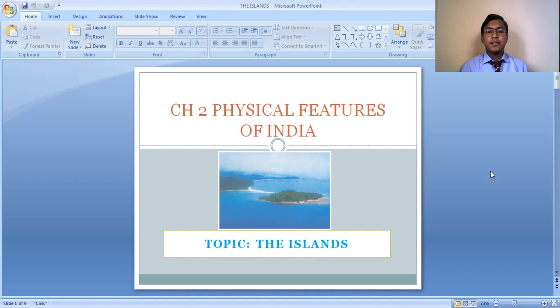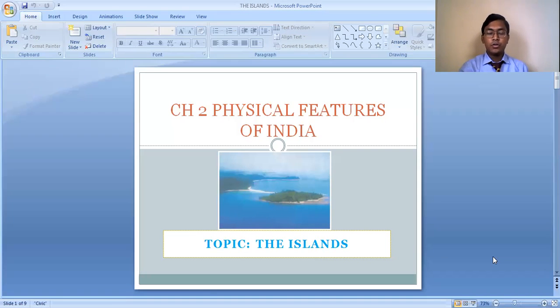So as we are discussing the major physiographic divisions of our country, the island groups is another important physiographic division which we are going to discuss. In our previous classes, we have already completed some of the major physiographic divisions of our country, such as the Himalayan mountains, the northern plains, the peninsular plateaus, the Indian desert, and the coastal plains. And the last one which is left is the island groups of India. So I'm just starting with the island groups of India as an important physiographic division of our country.